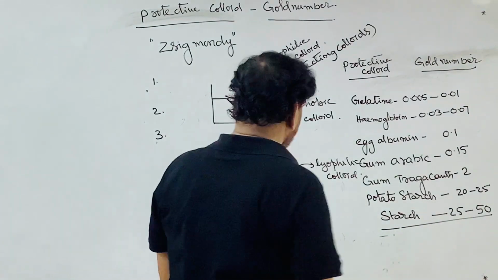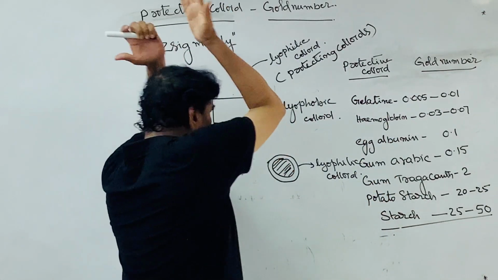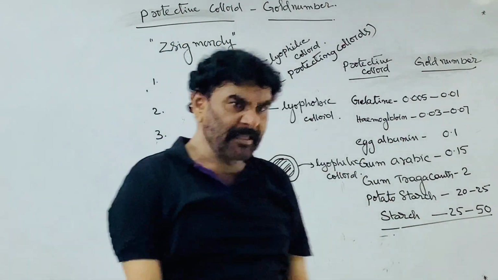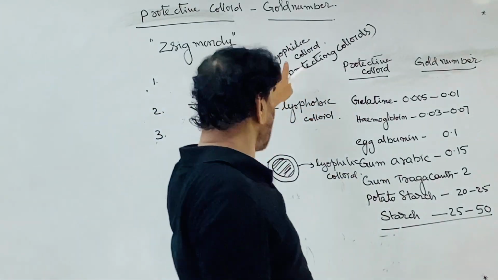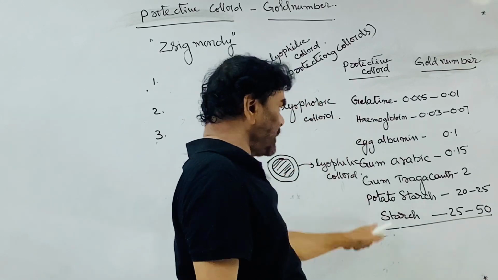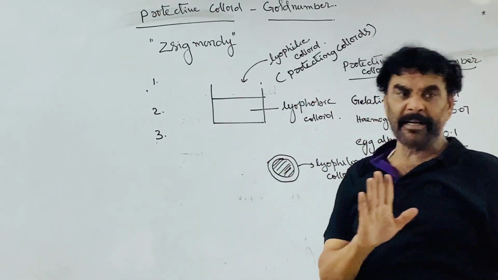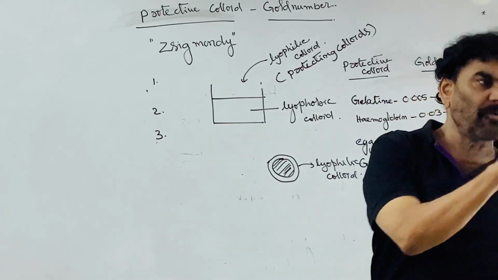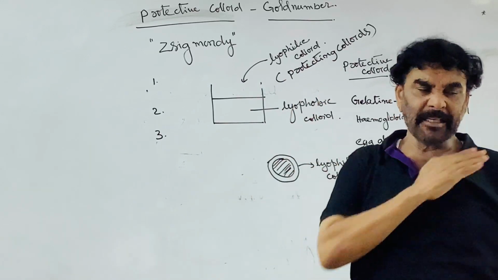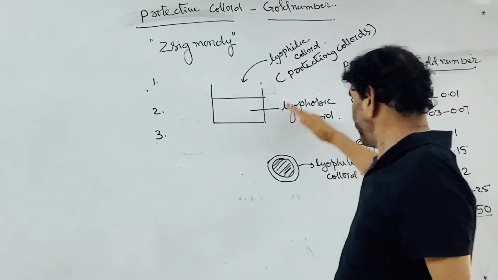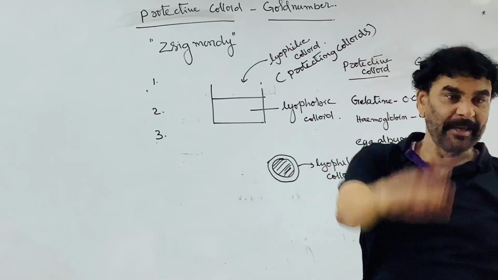By adding one of these, we can increase the stability of the lyophobic colloid. Therefore the other name for lyophilic colloids is protective colloids. Lyophobic colloids can be protected and their stability increased.